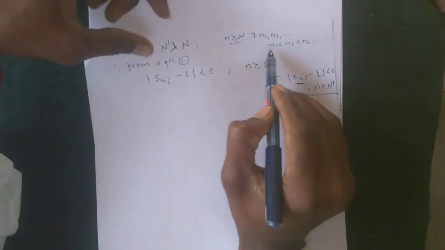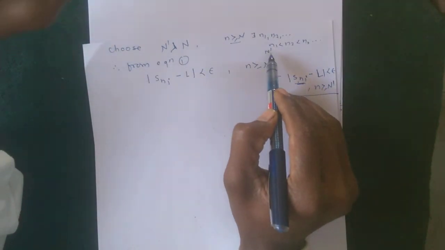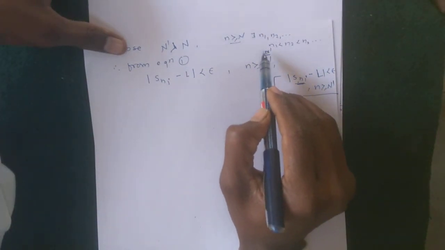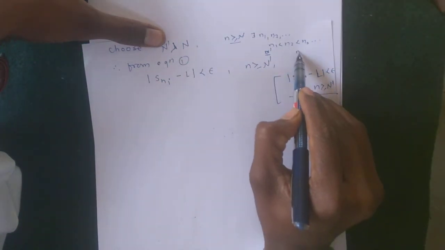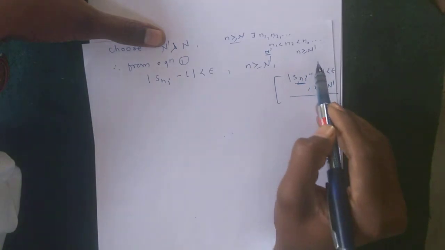So here we choose elements n dash such that n dash is greater than n, which implies that n is also greater than n dash.